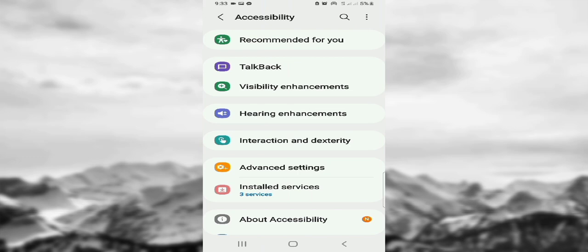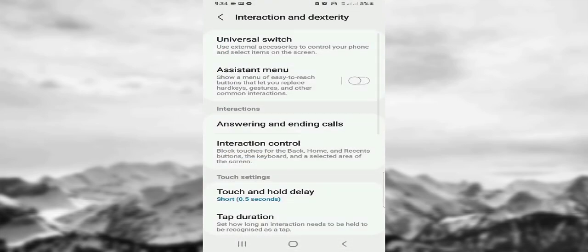Now, under accessibility, choose interaction and dexterity. Then, under interactions, tap answering and ending calls.